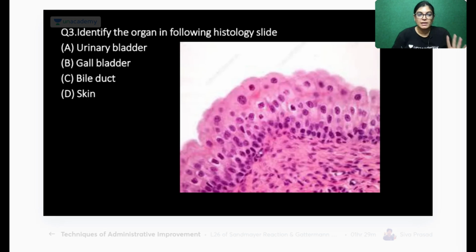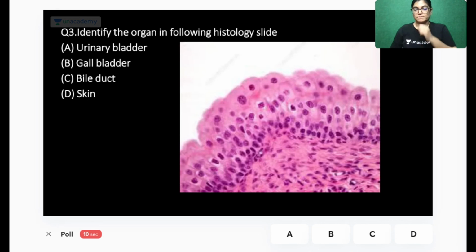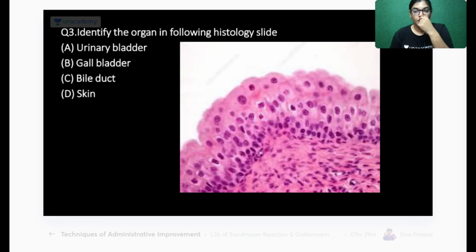Four options are there. Mark the correct answer.